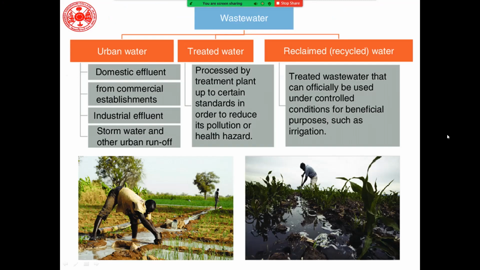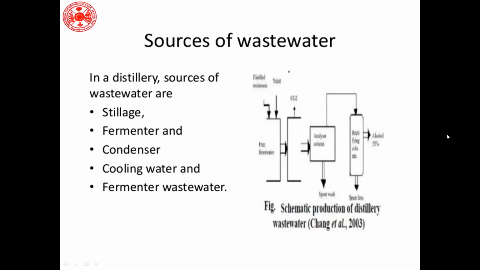Now, if I classify wastewater, it may be urban water, treated water, or reclaimed or recycled water. The wastewater released from distillery plants can be recycled or reused if treated properly. What are the sources? The sources may be spillage, fermenter, condenser, cooling water, or fermented wastewaters.